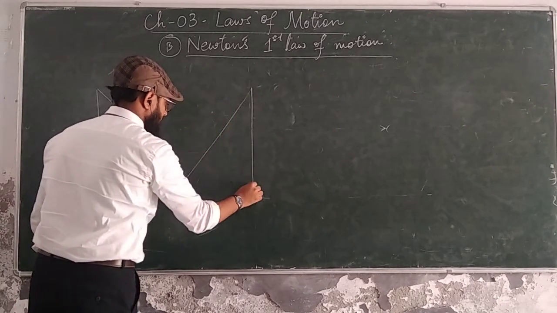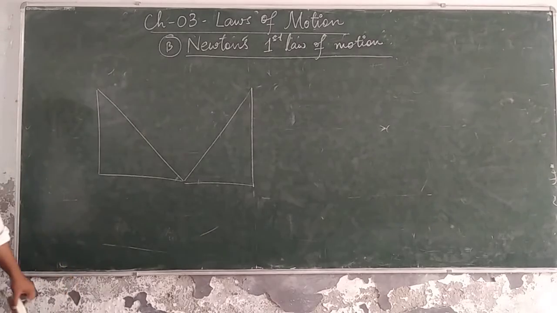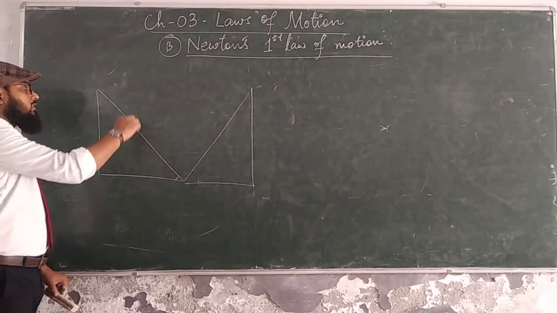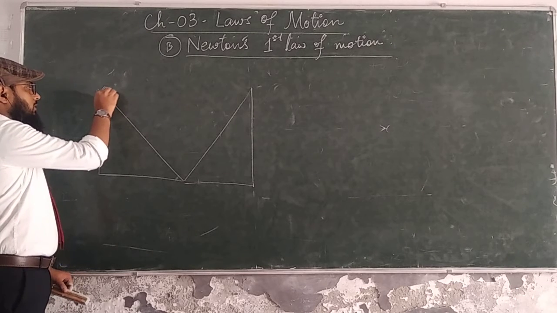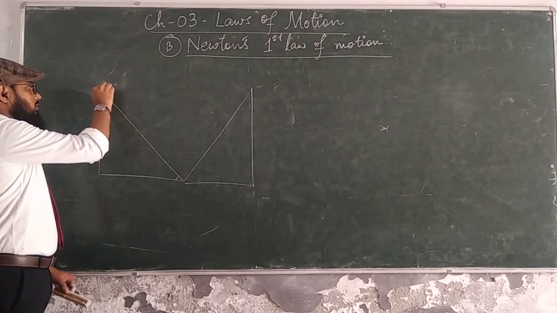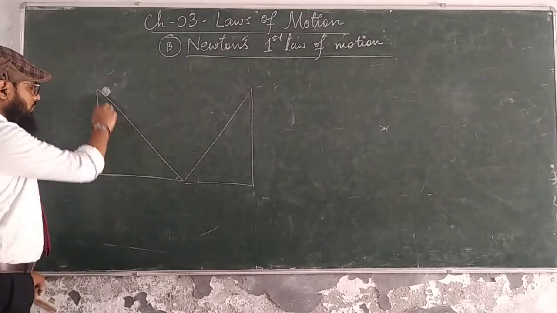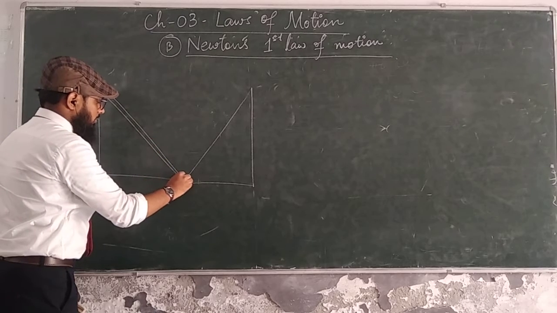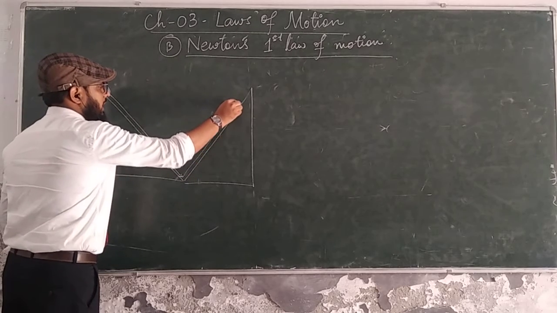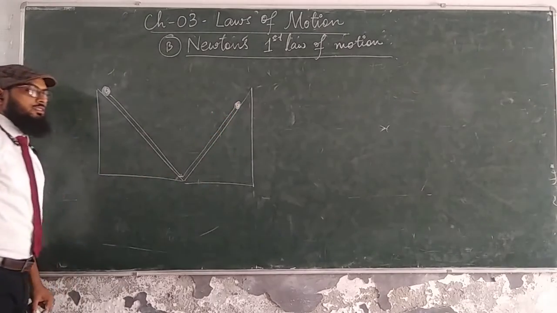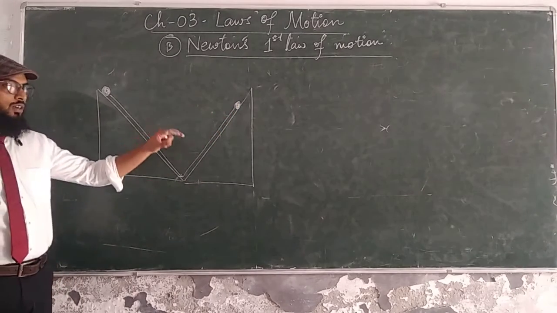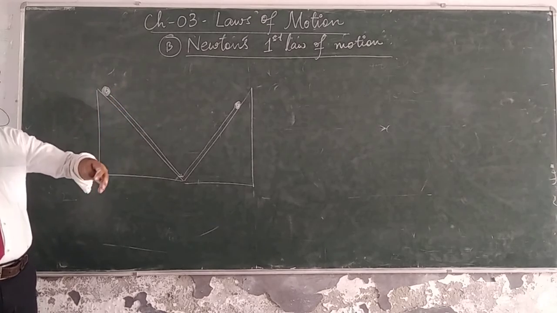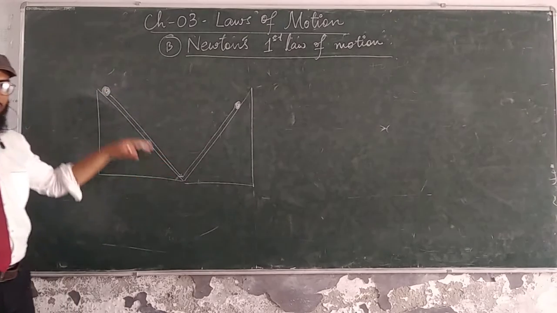He had two slopes, which he made frictionless, and he rolled bodies on them. First he rolled a body on a frictionless surface. What he observed was that the body would go up to a similar height, and in the second and third case, when the friction was reduced and it came into an airtight chamber, the motion continued.